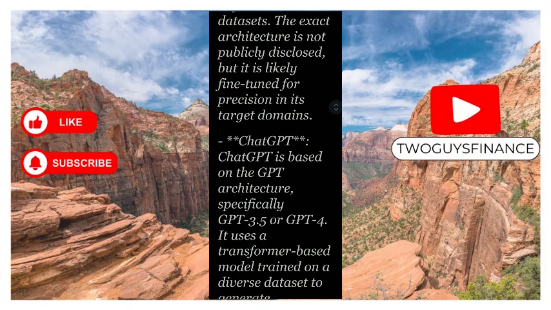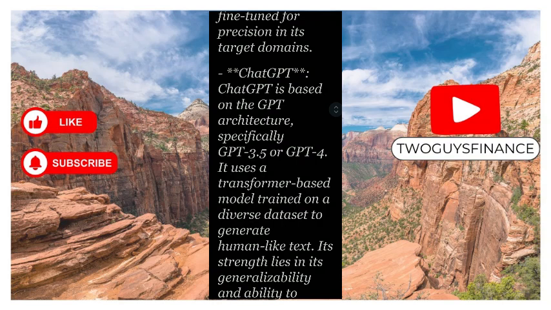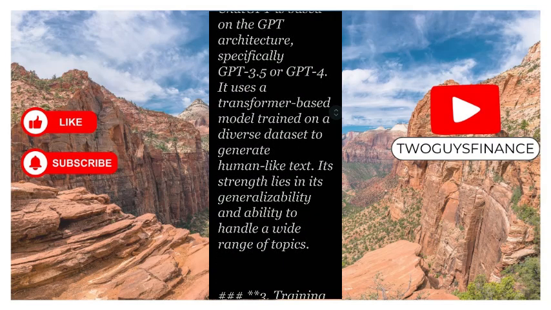Let's look at ChatGPT. ChatGPT is based on the GPT architecture, specifically GPT-3.5 or GPT-4. It uses a transformer-based model trained on a diverse dataset to generate human-like text. Its strength lies in its generalizability.